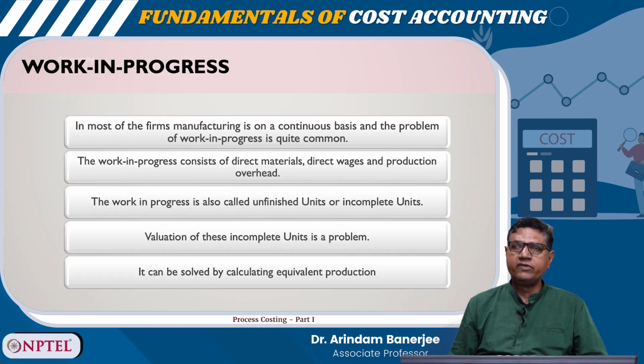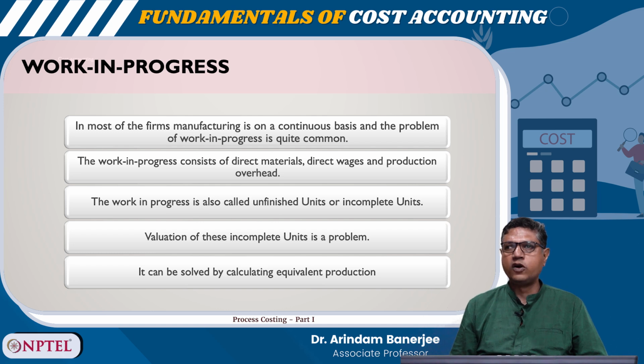So, in many of the cases, in process account, there is some quantity which is unfinished, which is called work in progress. In most of the firms, manufacturing is on a continuous basis and the problem of work in progress is quite common. The work in progress consists of direct materials, direct wages and production overhead. The work in progress is also called unfinished units or incomplete units.